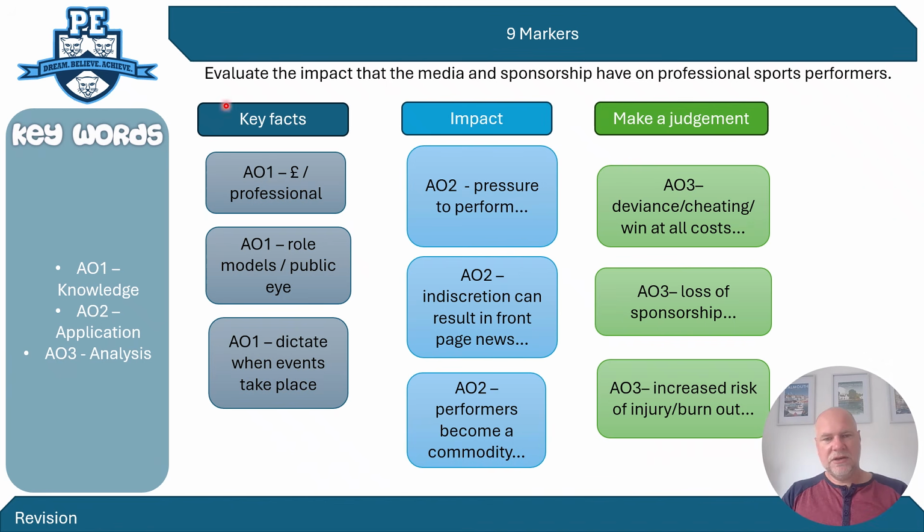So that's a nice simple 9-marker, and when we break these 9-markers down, I want to break into the AO1, the key facts. In this question, it's sort of like the impact, and we've got to look at this question, there's its impact, and then always just finish off with a judgment. Is it good? Is it bad?